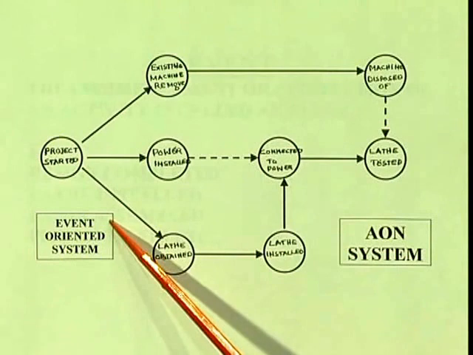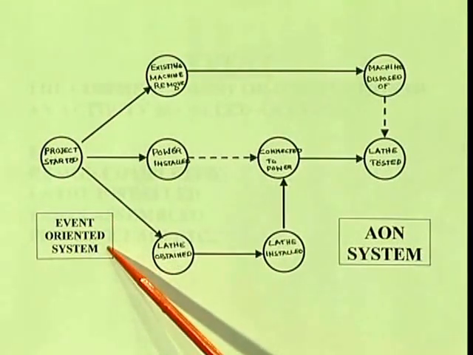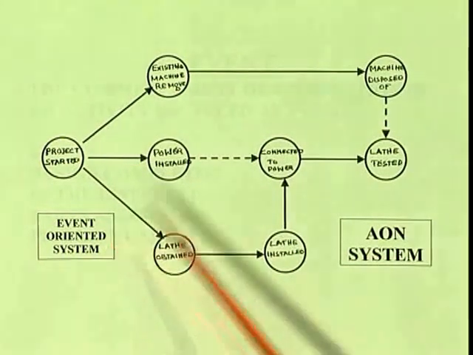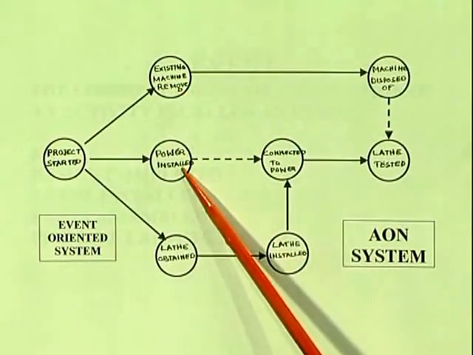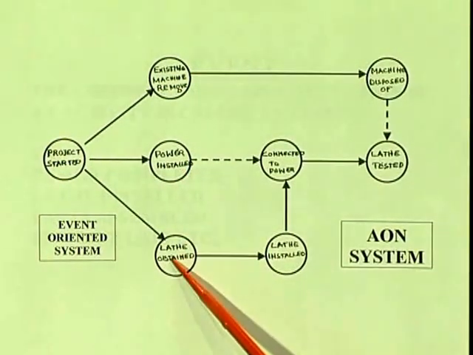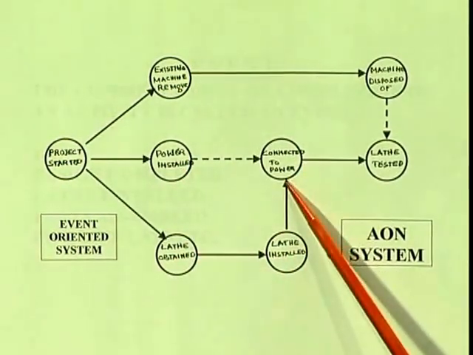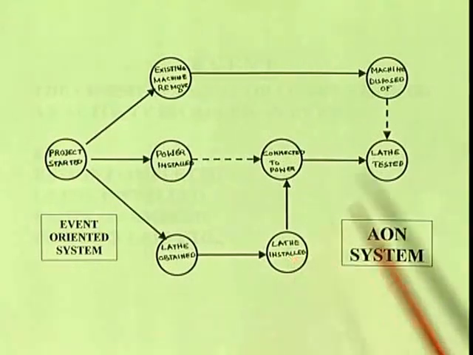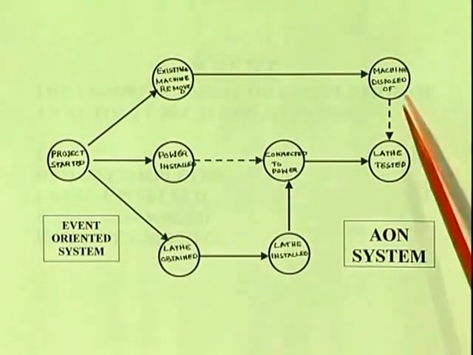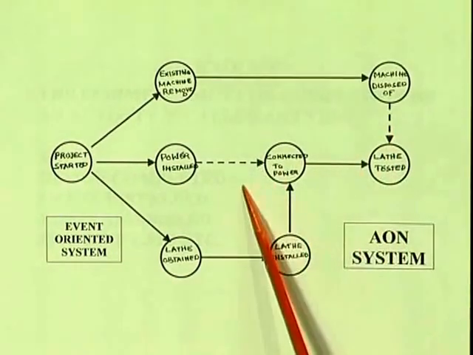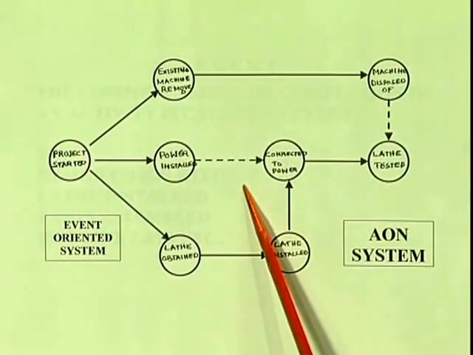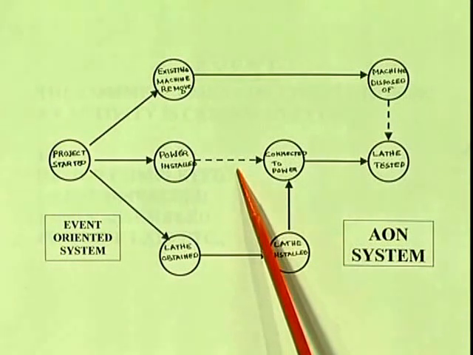Here it is an event-oriented system, that is the PERT system, whereas the previous one is CPM, critical path method. Here: existing machine removed, power installed, lathe obtained, connect to power, lathe installed, machine disposed of, lathe tested. Here there are two dotted-line arrows, which give dummy activities.